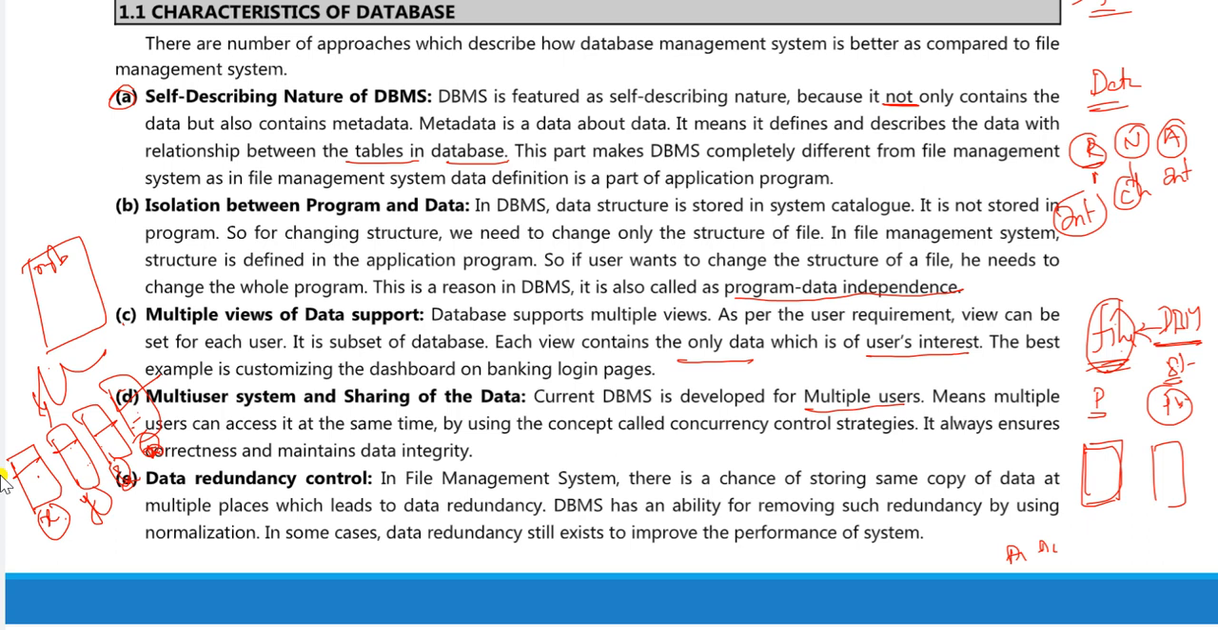And the next one, data redundancy control. Redundancy means repetition. There is no repeated data that we store in the database management system. We can store the data only once, but not in the case of a file management system. In file management systems there may be a chance of copies of data in multiple places.